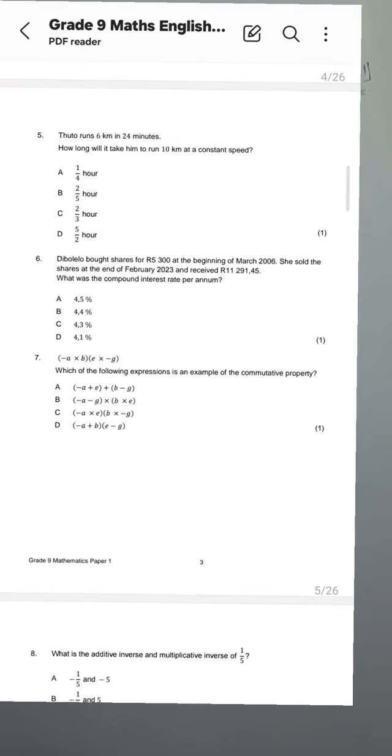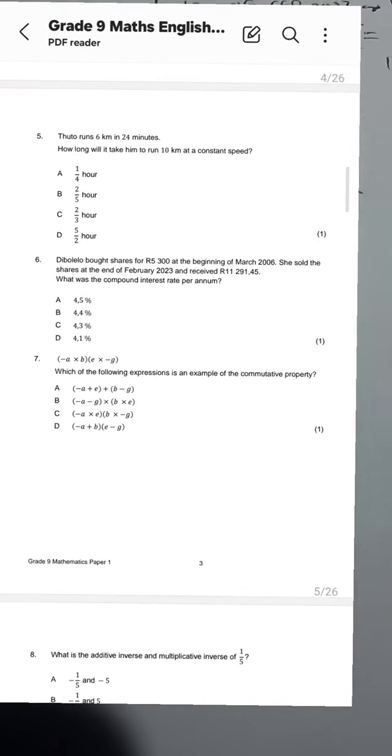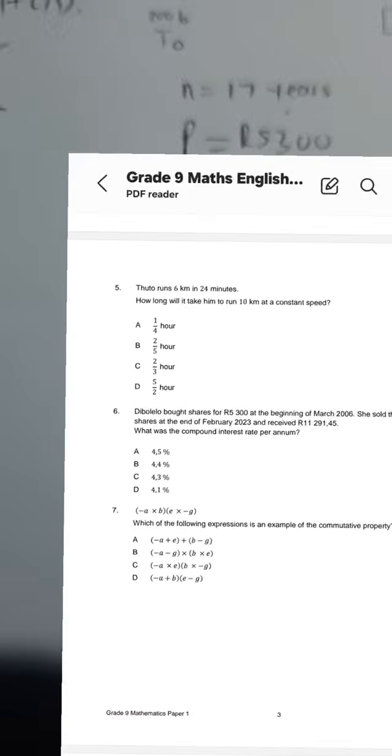Guys, please take note. Go read the question again. Dibolelo bought shares for 5,300 at the beginning of March 2006. She sold the shares at the end of February 2023 and received 11,291 rand 45 cents. The question is, what was the compound interest rate?